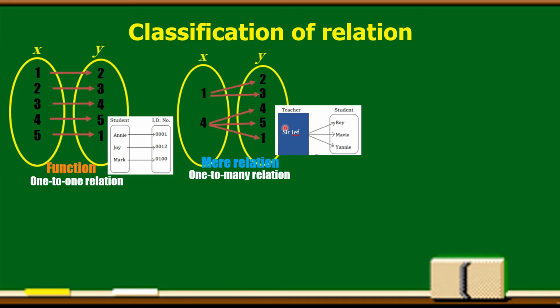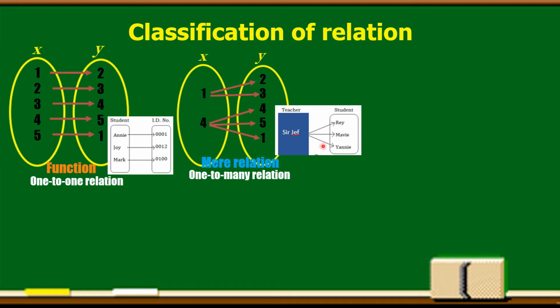Si Sir Jeff is the advisor of Section Pisces. So, I am the advisor of Section Pisces. My students are si Ray, si Marby, and si Yani. These three students are under my advisory. That is one-to-many relation. Actually, more than 3. Di ba? This time, you in Section Pisces are 42 students. So, it means one-to-many. It's so many. That is an example of one-to-many relation.